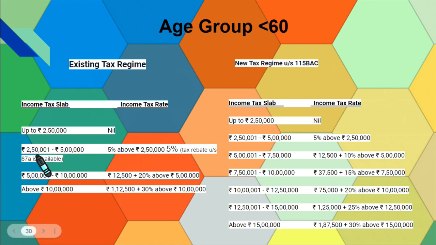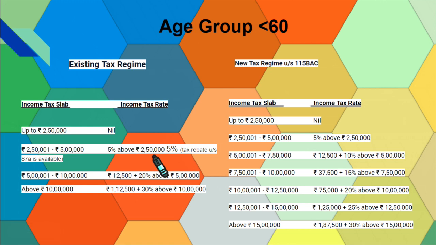When a person has an income of 2,50,000 to 5 lakh, he is liable to pay tax of 5% on the amount above 2,50,000. That means 5 lakh minus 2,50,000 is 2,50,000, since the first 2,50,000 is already nil. The rest of the amount will be taxed.